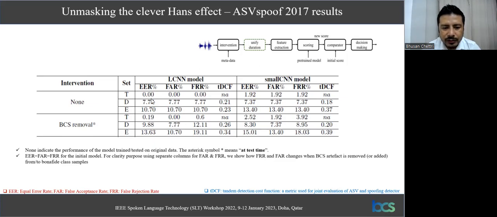So you can see how the number changes, how the error rate on the training set jumps from 0.0 to 0.19, likewise on the development set and evaluation set. And similarly, we see the same trend on another model, small CNN. So these results clearly suggest that BCS has a strong impact on the model decisions.